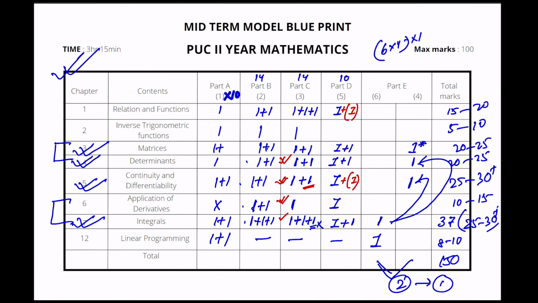This is the tentative, or approximate, blueprint. Nobody has the original blueprint. Again, I'm telling you, important chapters have been marked, important weightage has been given, and which chapters, what kind of questions you can expect, it's been given. So you can score a lot from this.